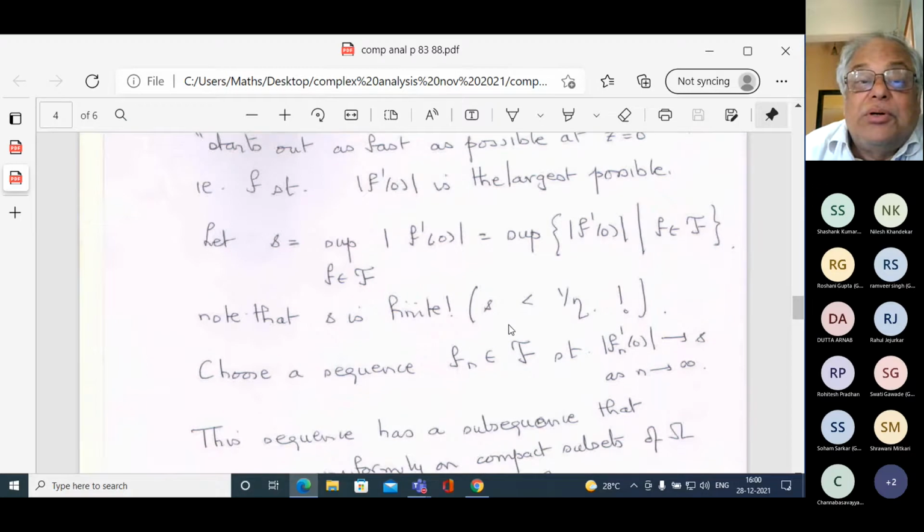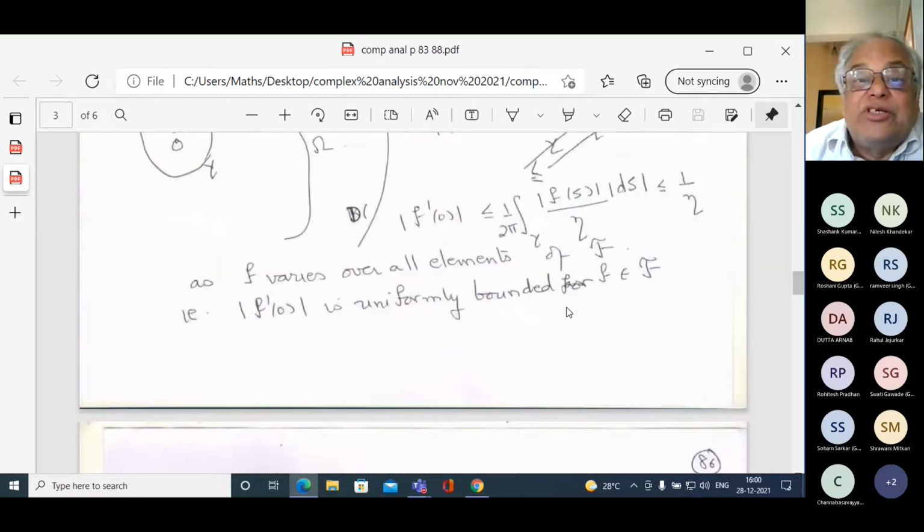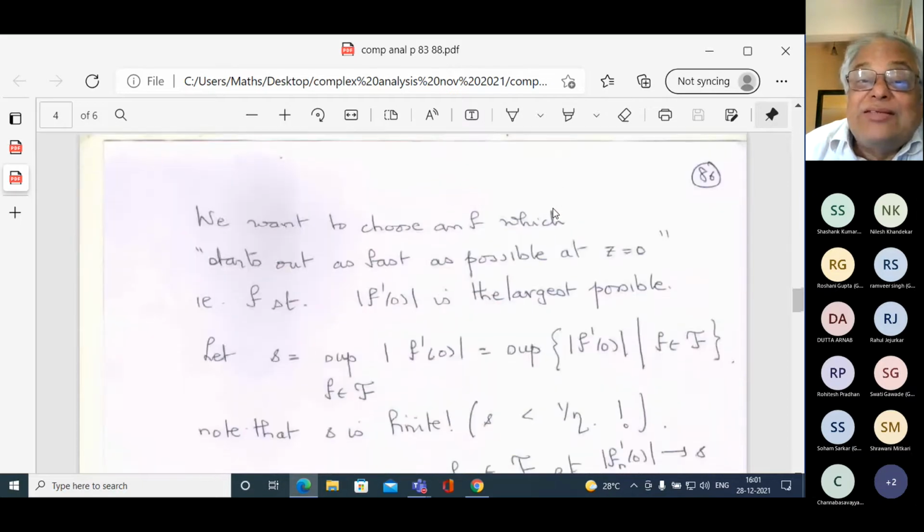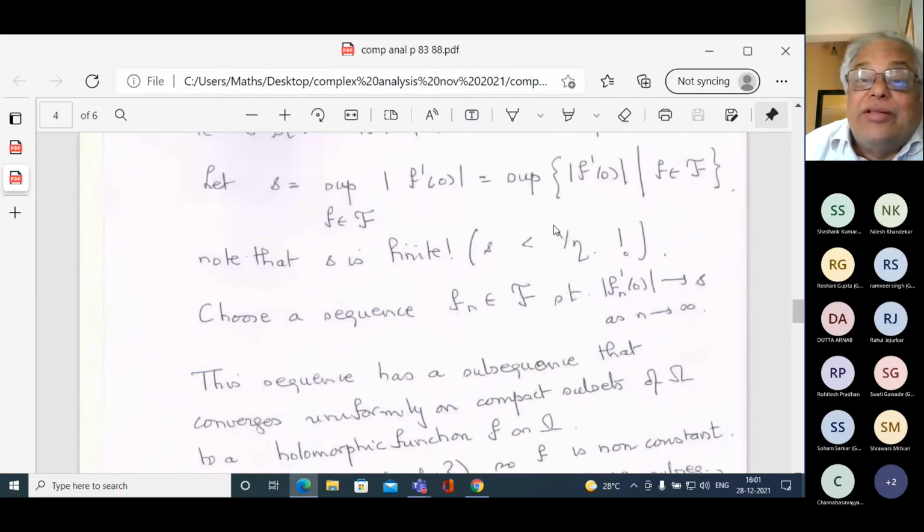And the supremum is finite because it is less than 1 over eta, as I have just shown. So the supremum is greater than 1 and less than 1 over eta. This is the supremum of that family.